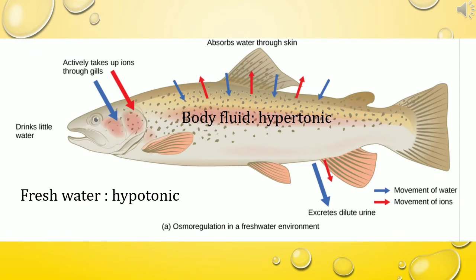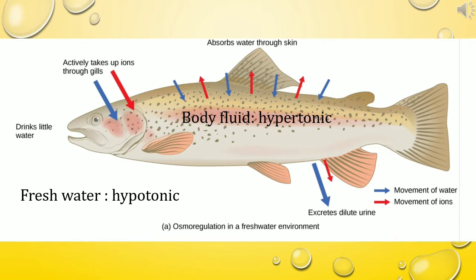Osmoregulation by a freshwater fish. The body fluid of the freshwater fish is hypertonic and the fresh water is hypotonic. So endosmosis takes place. That means the water molecules move into the body from outside. As a result, fresh water enters into the body fluid and the volume of the body fluid increases.